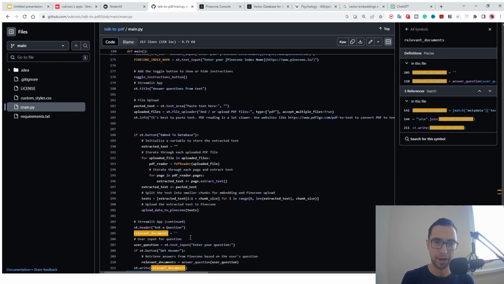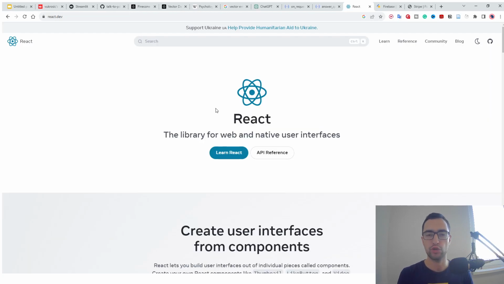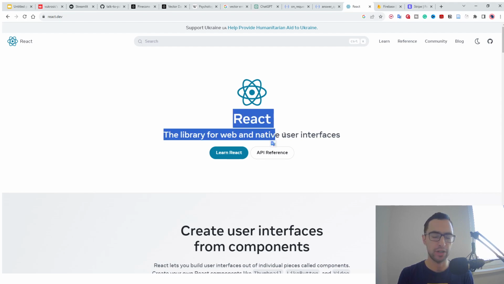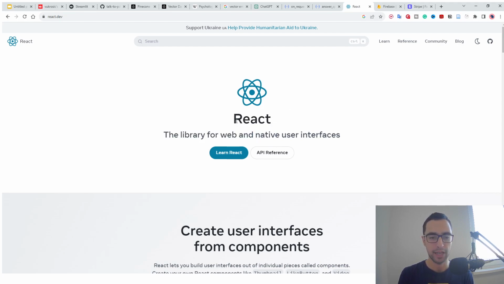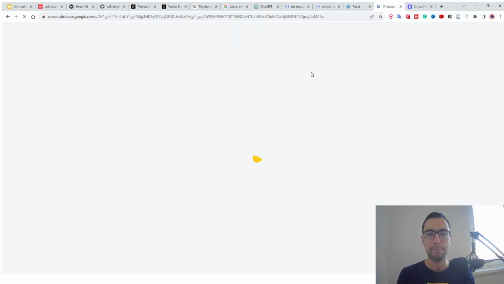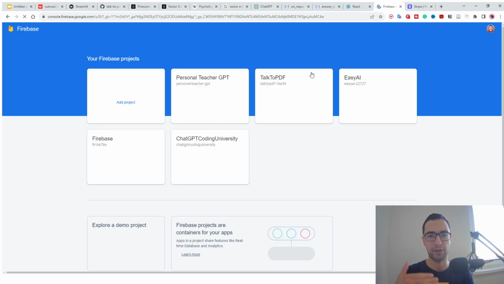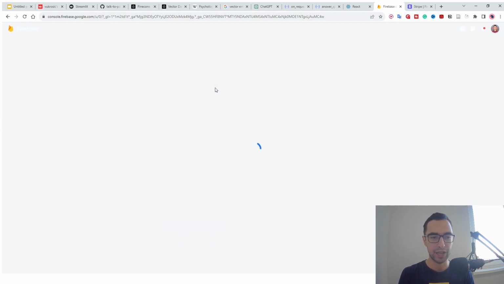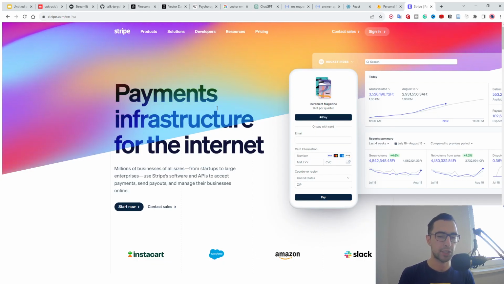And now if you want to turn this into a startup kind of business, depending on what you want to do, I will give you some instructions of how to do this. This is gonna be a bit more complex, and you do need to know some software engineering for this. I recommend React for front-end, or it doesn't matter, Svelte, React, any kind of JavaScript framework. And then you're gonna use Firebase for backend. Firebase is basically backend as a service. So you have a database, you have hosting, you have authentication, you have everything here. And you will use Stripe for payments, payments infrastructure.